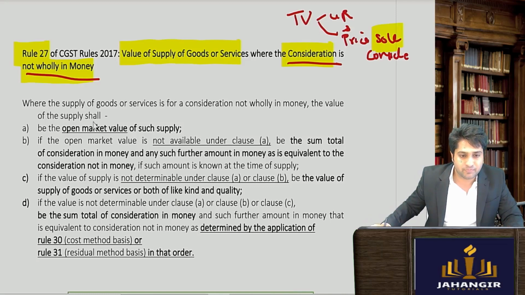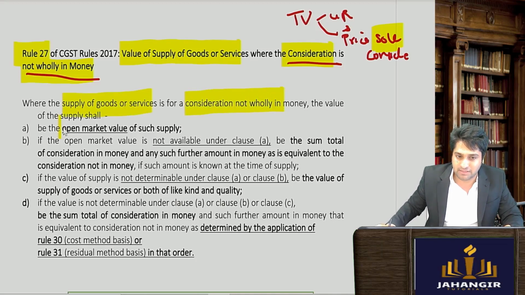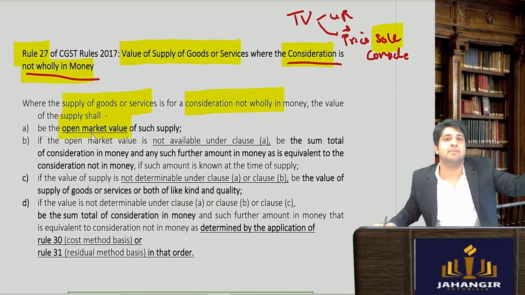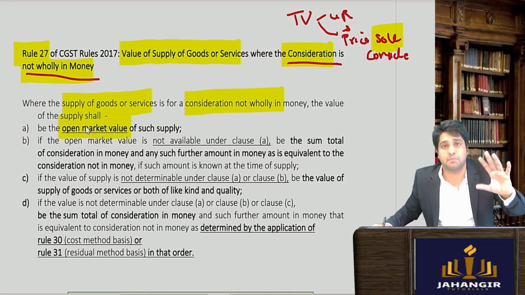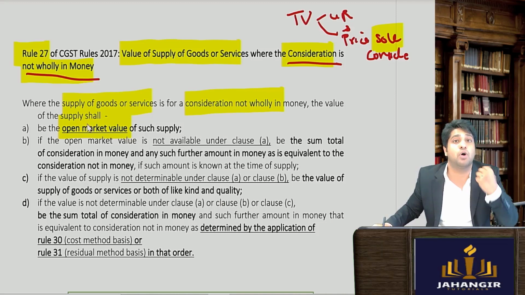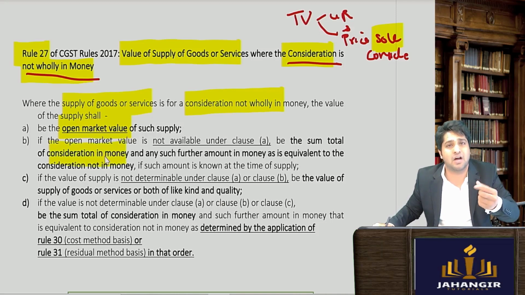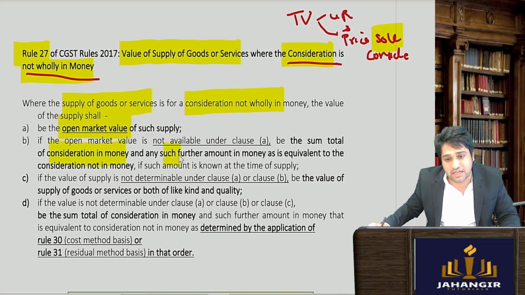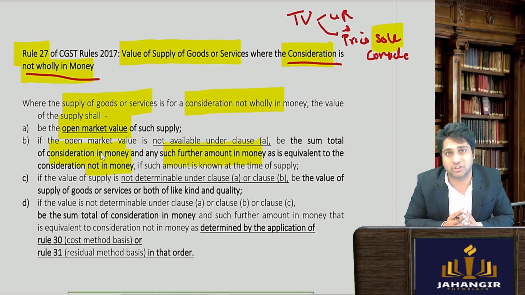What does it say? That where the value of supply of goods and services is for consideration not wholly in money, the value of supply shall be the open market value, that is what is the market price of the goods. If the market price is not there, then you will have to find out the sum total of the consideration in terms of money, meaning how much money was given, and such further amount equivalent to the money's worth. You have to find out the money value of that extra consideration as well.